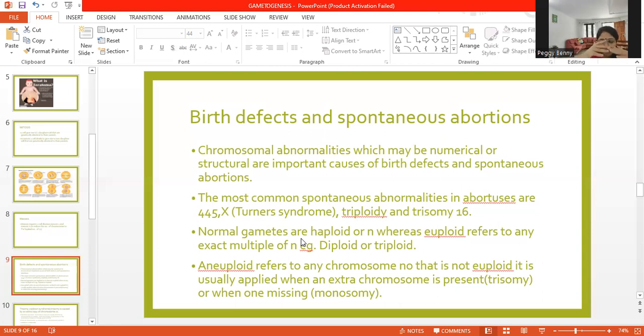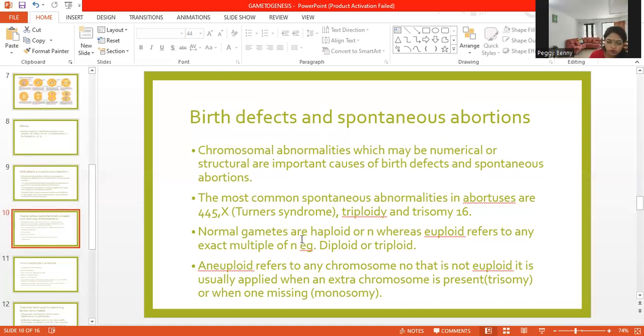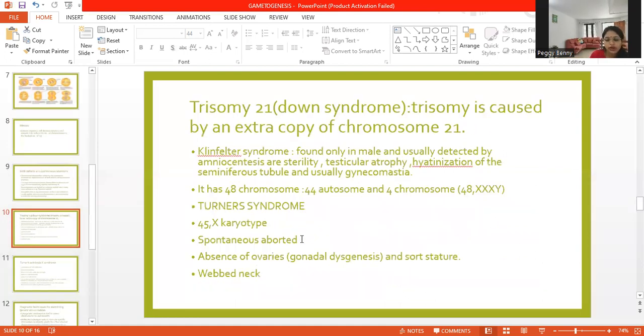It is usually applied when an extra chromosome is present, as in trisomy, and when one is missing, as in monosomy. So trisomy 21 means that in chromosome number 21, there is an extra copy of the chromosome present. Let us discuss the features of all these diseases in the upcoming days.